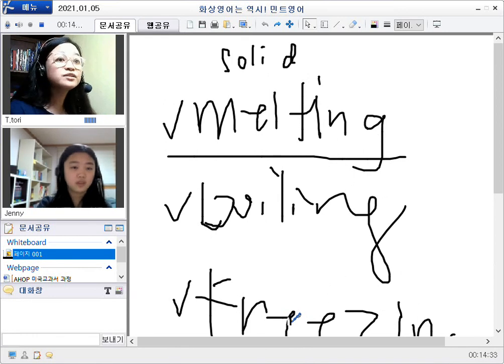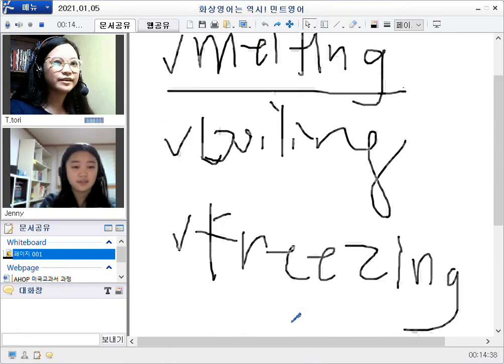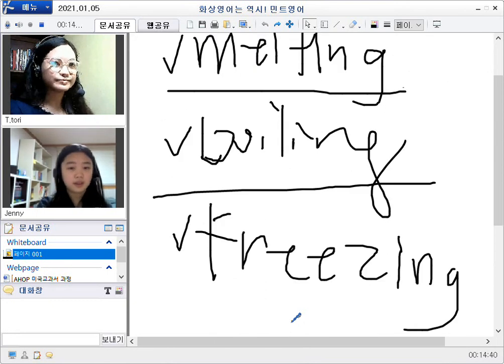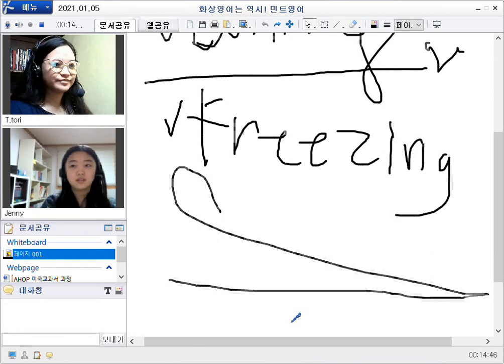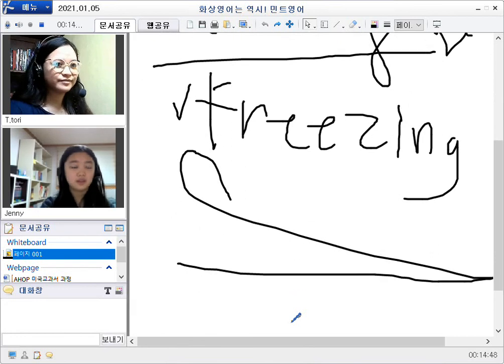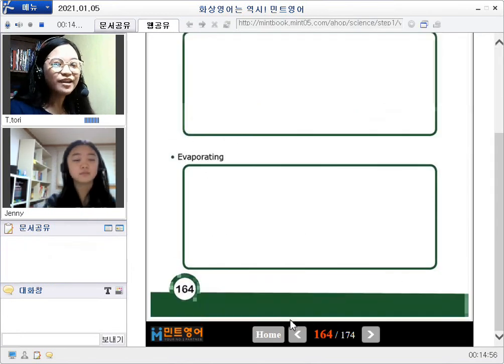From solid to liquid, right? How about boiling? From liquid to gas. Next one, from liquid to solid. Very nice. Very good.